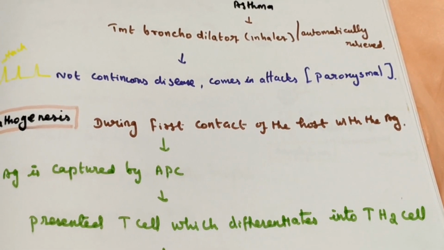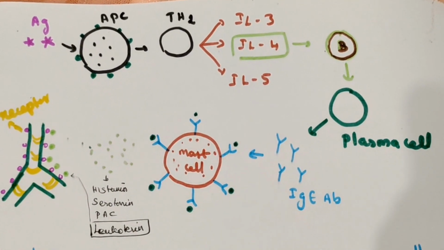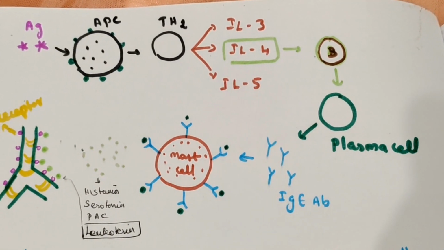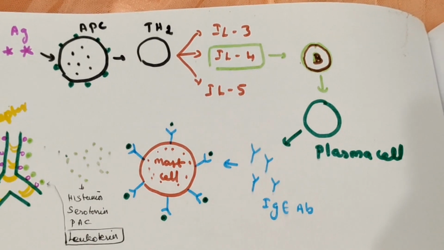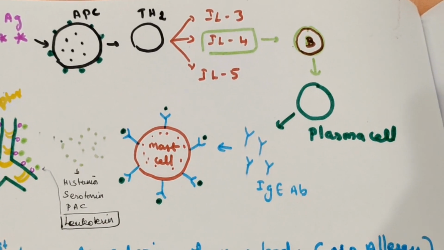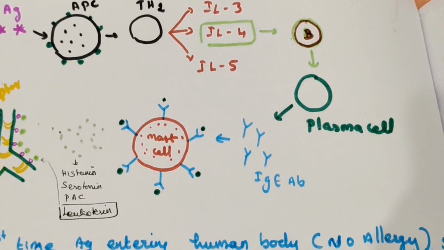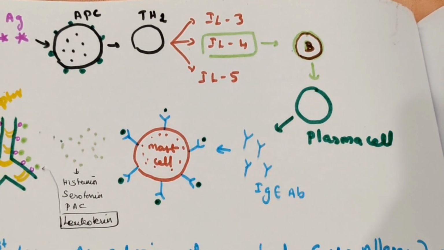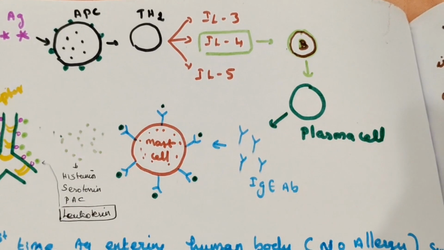The antigen enters, and the antigen presenting cell is there. The next cell is the T helper 2 cell. The T helper 2 cell is stimulated and secretes chemicals, which are cytokines: interleukin 3, interleukin 4, interleukin 5, and many other chemicals are released. The most important one is interleukin 4. This interleukin 4 goes to the next cell and stimulates it.